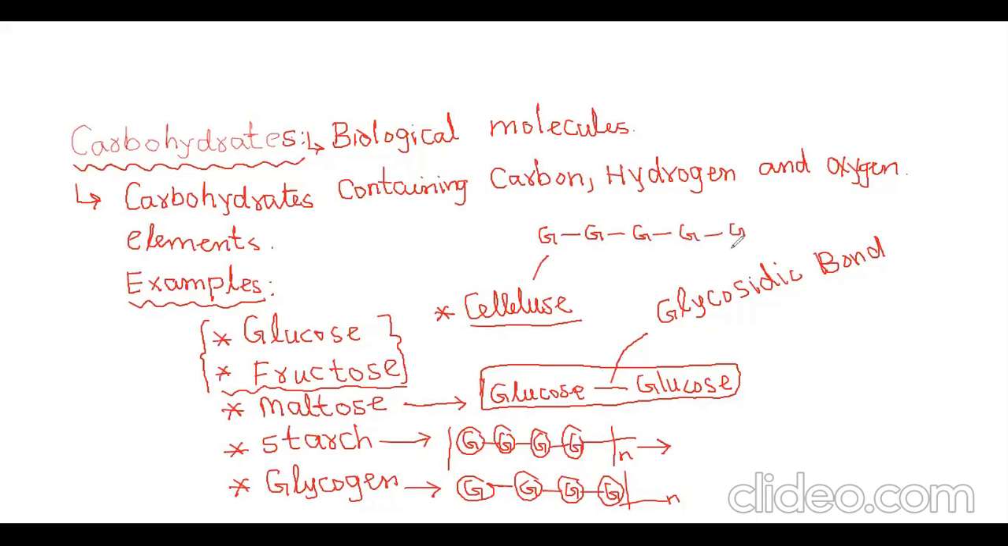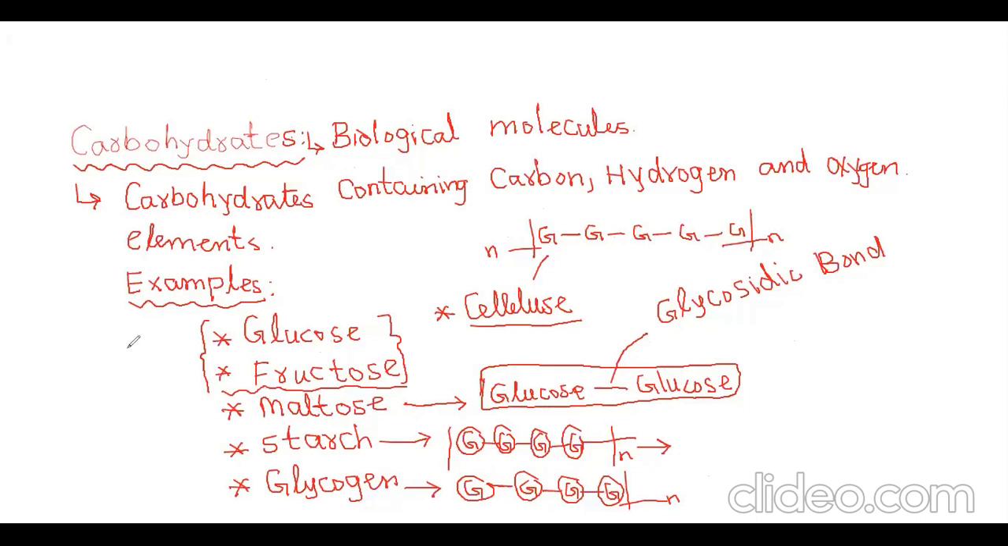N means any number of glucose. Many combined together form cellulose, starch, glycogen. These three are formed by glucose, but their structures are different from each other. That's why different names are given to them. I will write to you later about where glycogen and cellulose are found. One other sugar I want to add here.